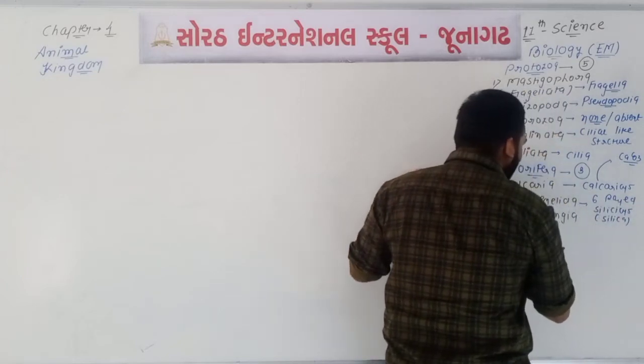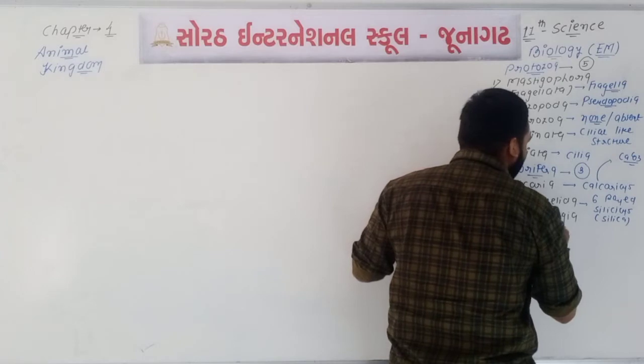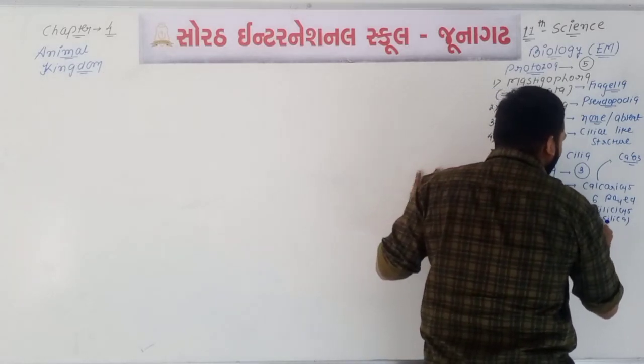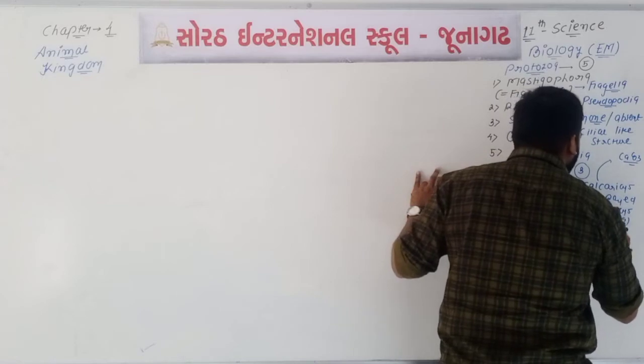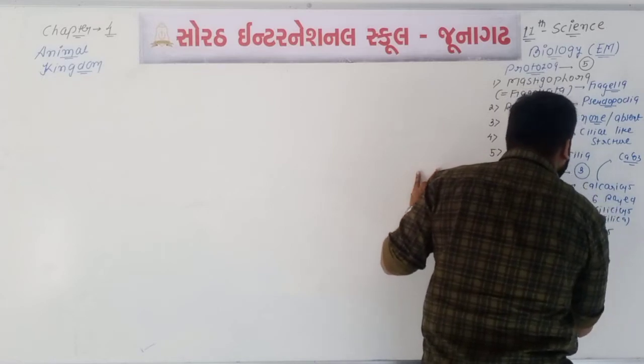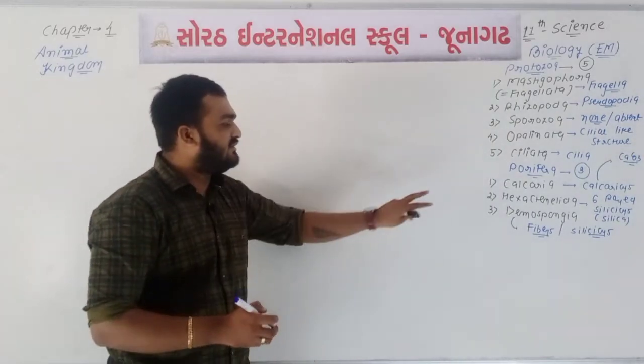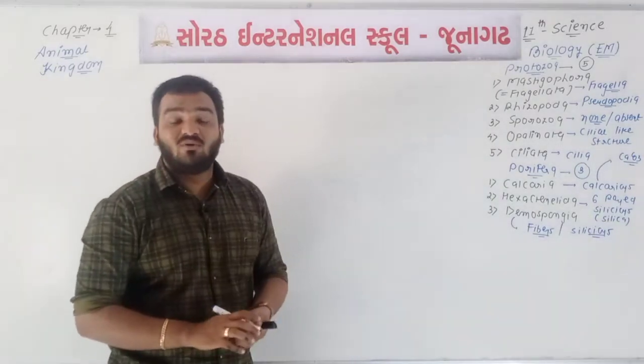What about Demospongiae? Presence of spongin fibers or siliceous spicules. So that's all about phylum number 2, which is known as Porifera.